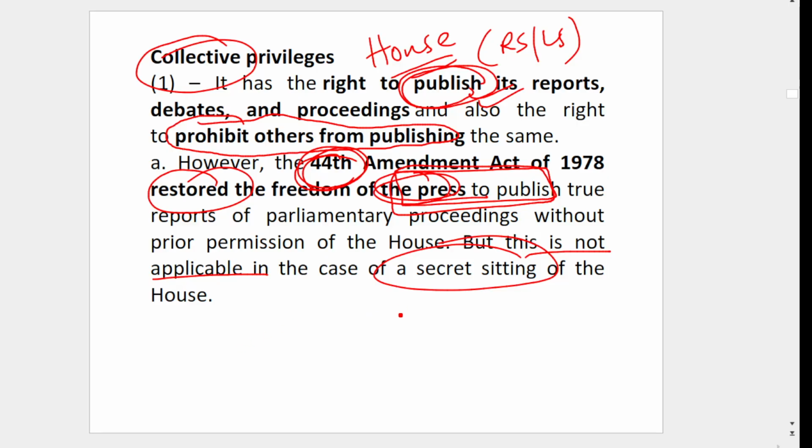Sometimes when an urgent matter or a national security issue is there, at that time a secret sitting will be there. Then if you go by some other means and record that and publish it, that is punishable. That you cannot do. Secret sitting you cannot publish. Normal proceedings, yes, that too you have to report truly, exactly whatever is happening.